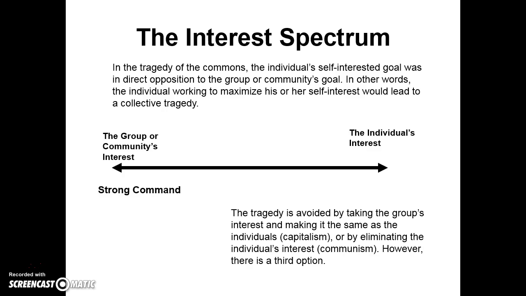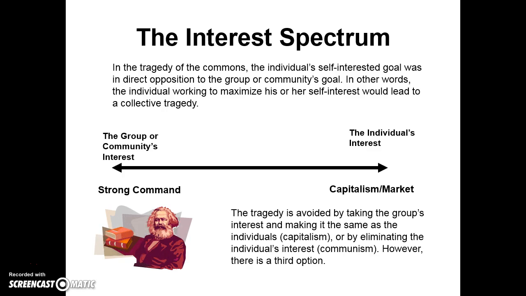The tragedy is avoided by taking the group's interest and making it the same as the individual's. So we take the land, we make it a private good, and now it's in the individual's interest to not overgraze their land. Or if we eliminate the individual interest by making the sheep owned as a group, there is no more individual interest. When I labor, I receive no personal benefit from my labor. I receive no wealth. The wealth goes to the community, and then the community shares the wealth equally. That was the strong command solution.